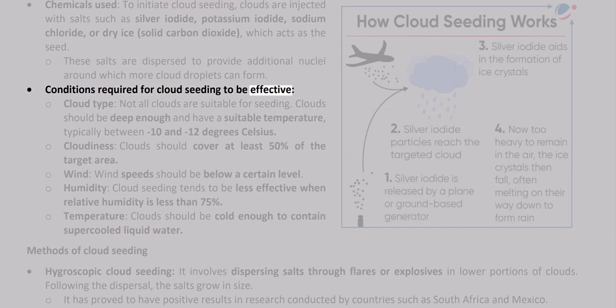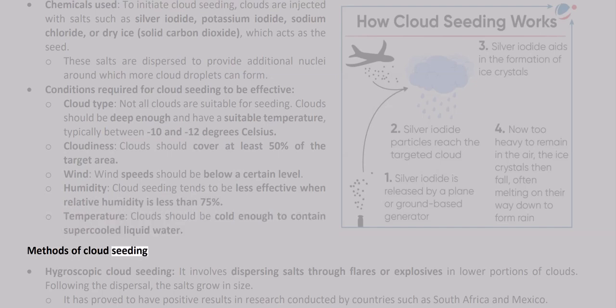Conditions required for cloud seeding to be effective. Cloud type. Not all clouds are suitable for seeding. Clouds should be deep enough and have a suitable temperature, typically between -10 and -12 degrees Celsius. Cloudiness. Clouds should cover at least 50% of the target area. Wind. Wind speeds should be below a certain level. Humidity. Cloud seeding tends to be less effective when relative humidity is less than 75%. Temperature. Clouds should be cold enough to contain supercooled liquid water.